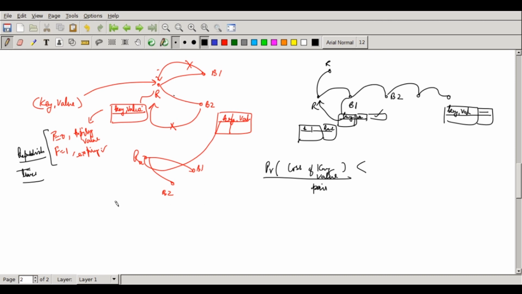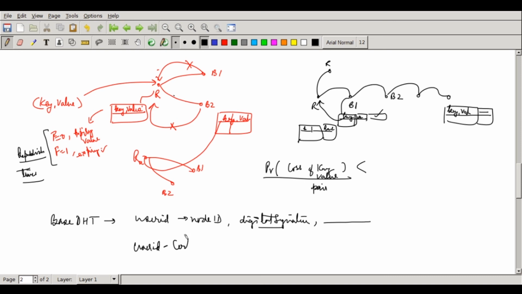So far what we know is that DHT actually works without any issue. The only problem is the resilience, which now we have created. Now in case of the base DHT layer, normally this is not the issue. In the base layer, normally you will be maintaining a user ID to node ID mapping. Okay, this will again be digitally signed by the user ID, so you will have digital signatures. And the same user can be there on multiple nodes also. You can actually put a certificate here, but we need not. Okay, digital signatures are good enough, and we can also hold on to the user ID to certificate mapping for the user.